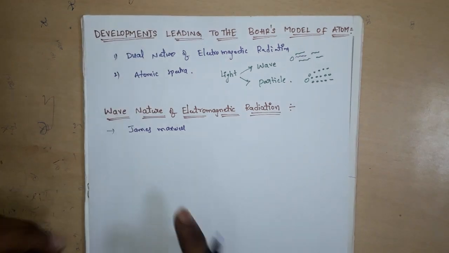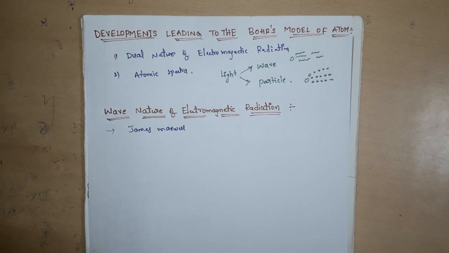James Maxwell explained the interaction between charged bodies and the behavior of electrical and magnetic fields on a macroscopic level.